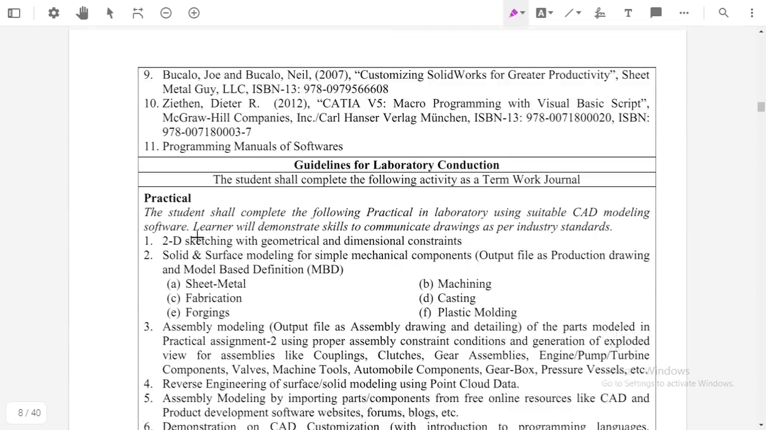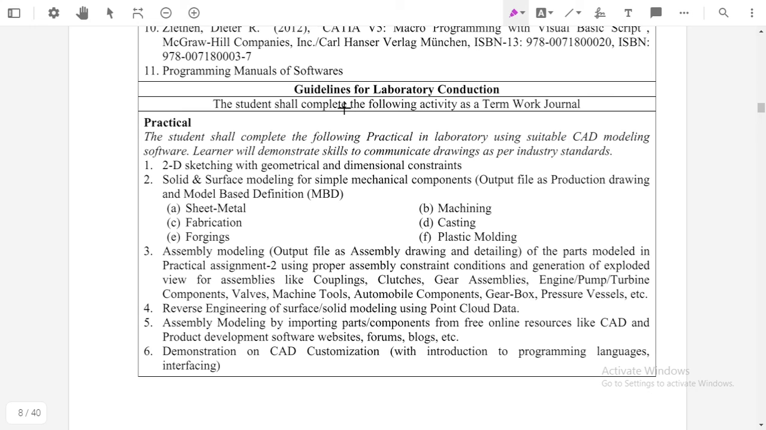Now see, here are the guidelines for the library or practical work, what we will complete in this syllabus. The student shall complete the following practicals in the library using suitable CAD modeling software. Modeling software means CATIA, ProE, or SolidWorks, that we can use. The learner will demonstrate the skills to communicate the drawing as per industry standards.